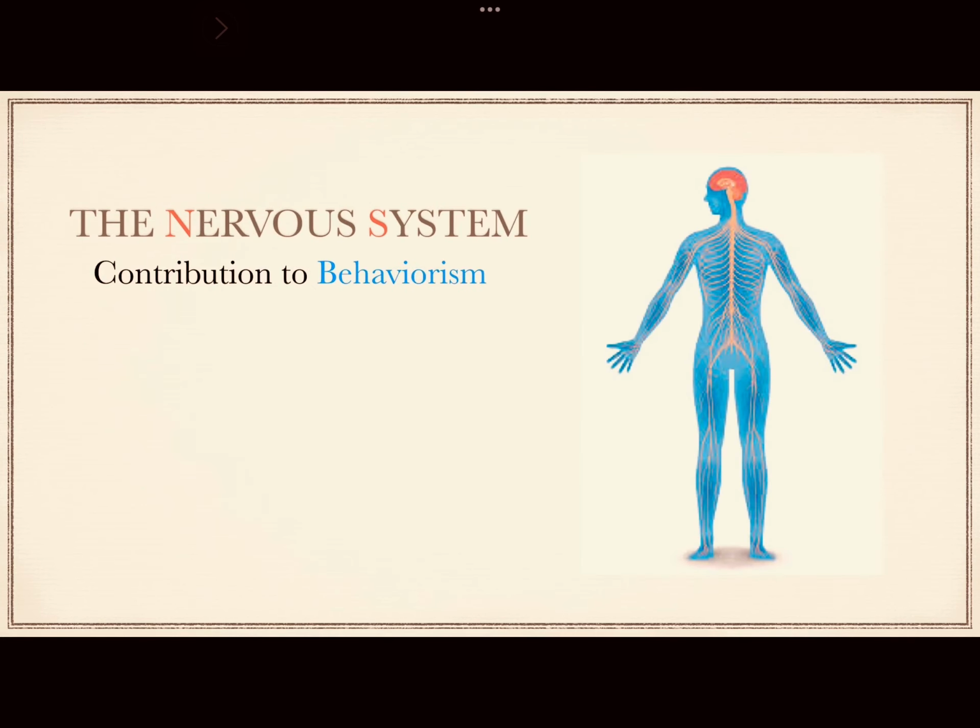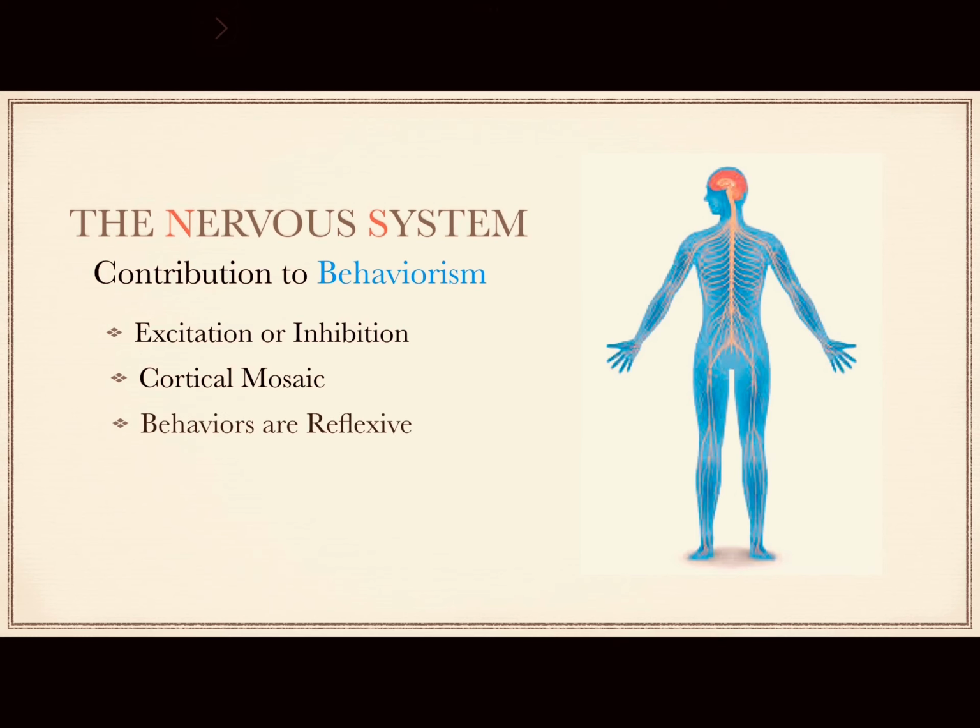Pavlov contributed to the study of behaviorism through his work on the conditioned reflex and related it to brain function. Influenced by Sechenov, Pavlov believed that all central nervous system activity can be characterized as either excitation or inhibition. Patterns of excitation or inhibition that characterize the brain at any given moment are called the cortical mosaic. Both men believed that all behaviors are reflexive, that is, caused by an antecedent. Depending on the interaction, an organism can exhibit extinction, spontaneous recovery, and disinhibition.